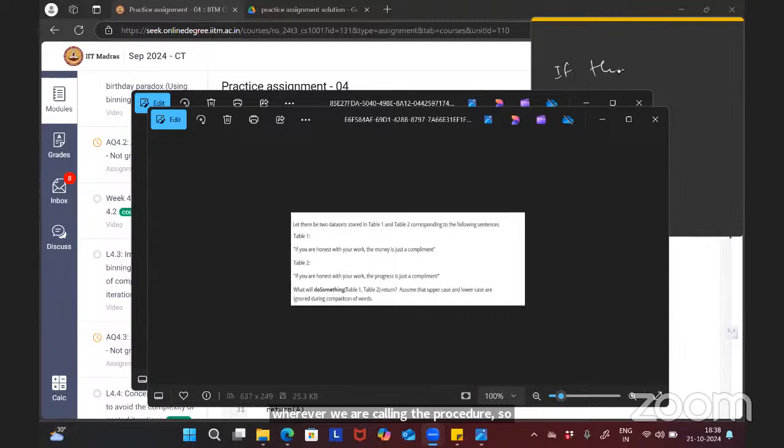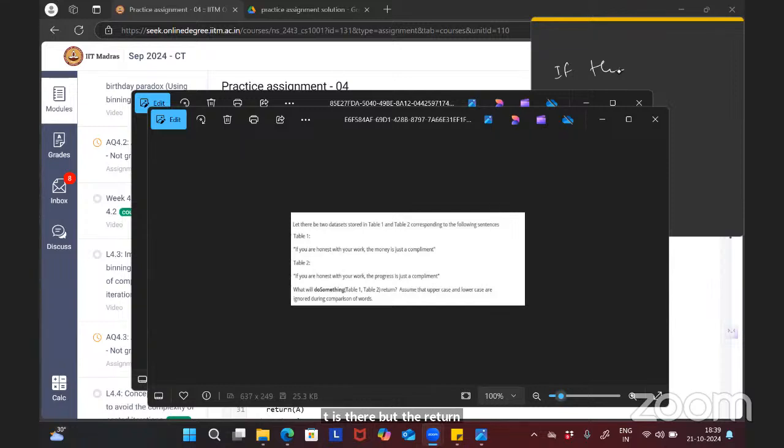Ma'am, if there was no line of return count, then the answer would have been 12, right? Yes, if there is no else part, then the answer will be 12. Or, if the else part is there but the second last line, return count, is not there, then the answer is 12, I guess. Yes. So even if the else part is there, but the return count statement is not mentioned in the second last line, yes, I got it.